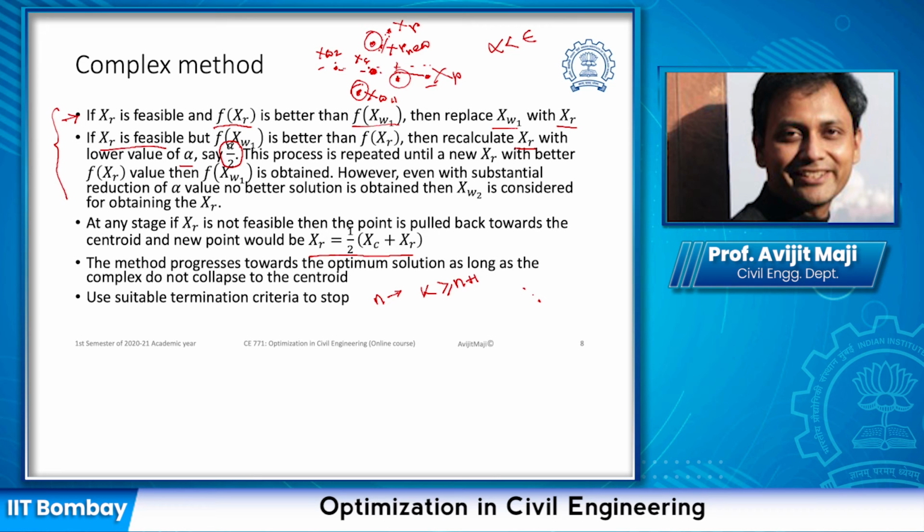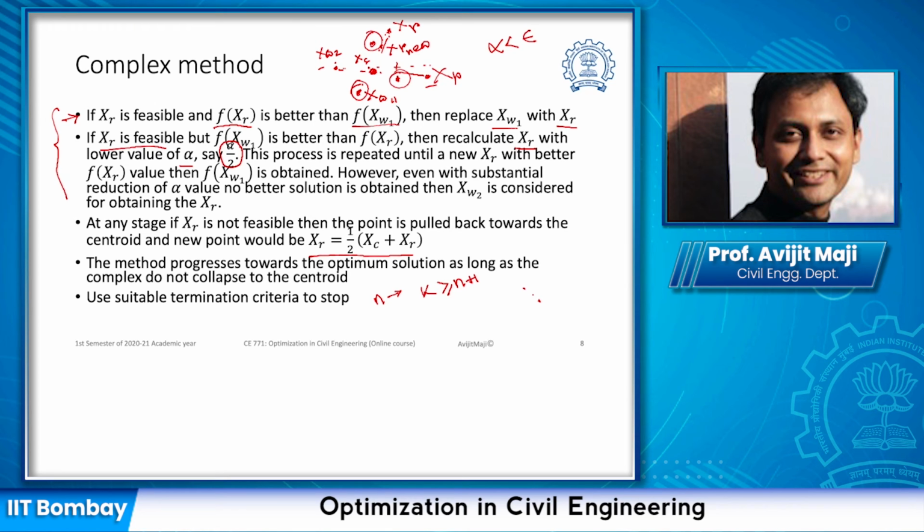We keep on reducing the alpha value till the alpha value is actually less than the preset precision value. If we reach that level, when the alpha value is less than the preset precision value, then we move on from the worst point to the second worst and find the reflected point based on the second worst point and see if the reflected point is better than the second worst point or not. If it is so, we replace it like the way we did for the worst point,